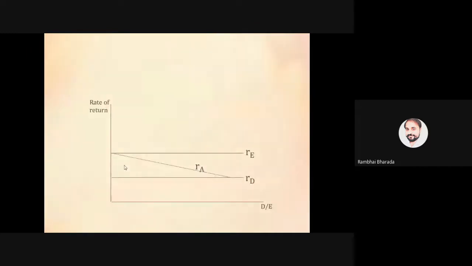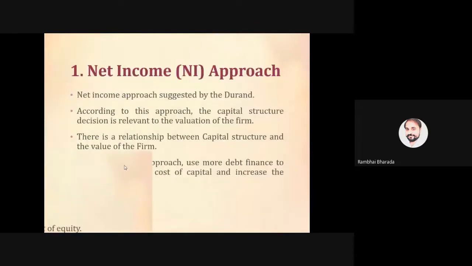Now, what you need to remember in this theory? First 3 points. There is a relation between capital structure and value of the firm, it is relevant to the value of the firm, okay, given by David Durand, and use of more debt reduces the overall cost of capital and increases the value of the firm.